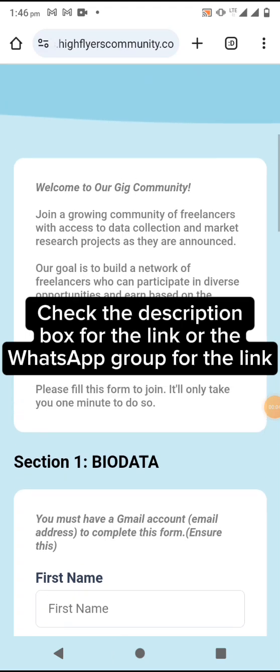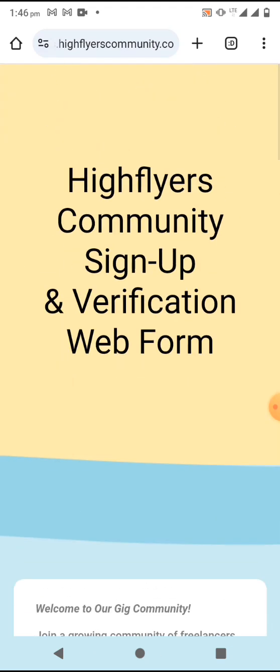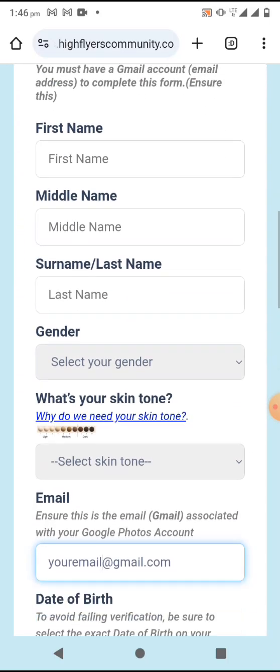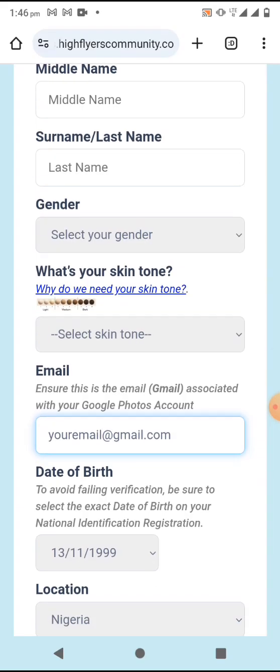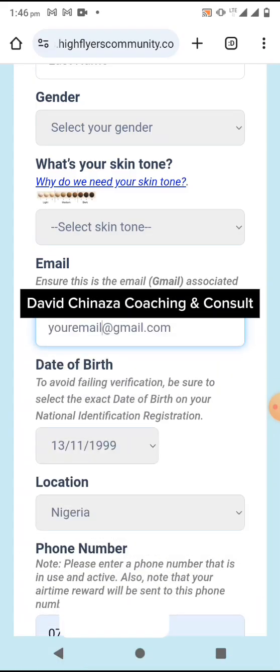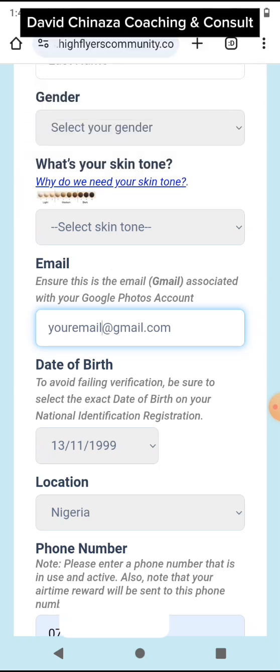When you click on the link I gave to you, you come here, you fill in this form. Make sure you enter your correct details. Your first name, middle name, last name, your gender, your skin tone. You can select fair or dark, anyone. Your email. Make sure that this email is associated with your Gmail, and you're going to use this email to back up or upload your photos on Google. So make sure that you use the correct Gmail.